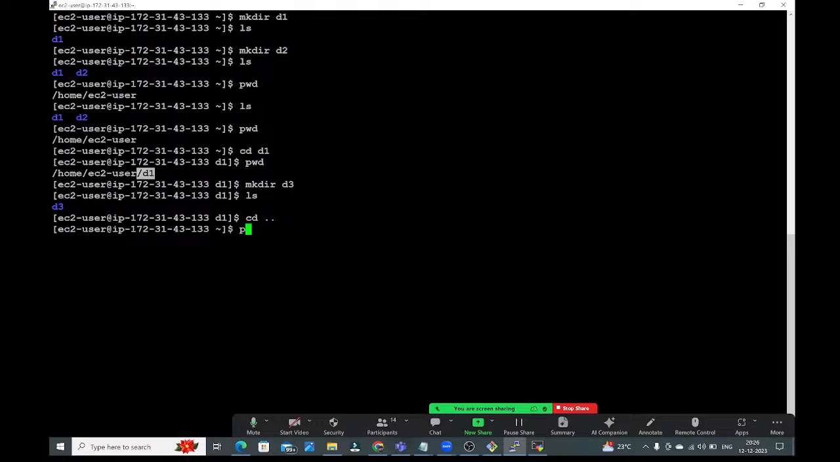Enter. See, again you can check pwd. Same home EC2-user only you are getting. Guys, observe carefully. If you want to go forward only one step, then you can give cd space the directory name. If you want to go 2 steps forward, inside the D1 we have created one more directory, that is D3 directory. I want to go inside the D3 at a time.